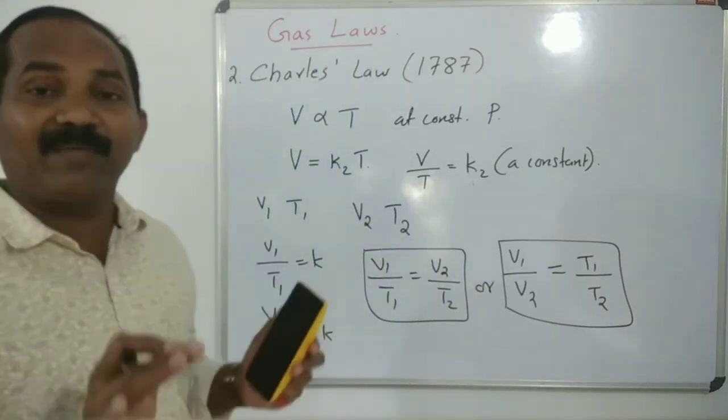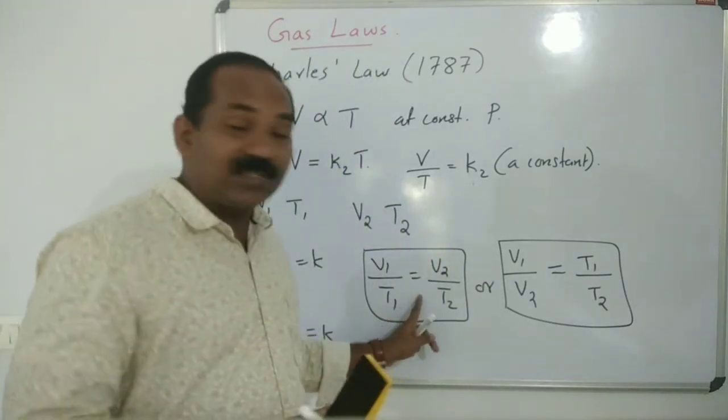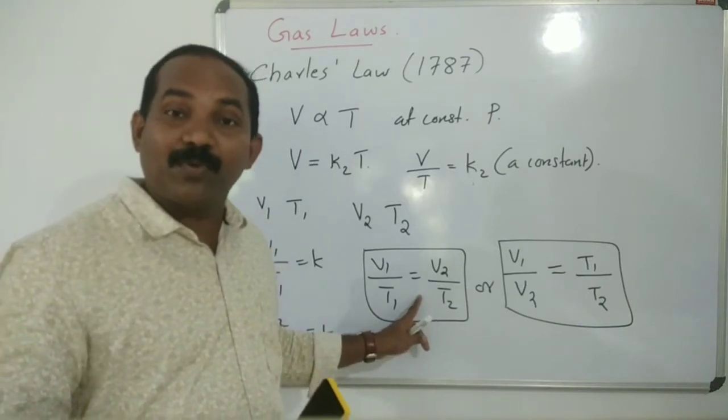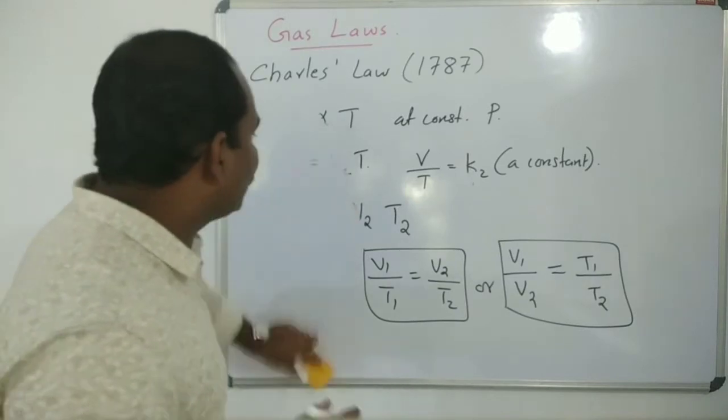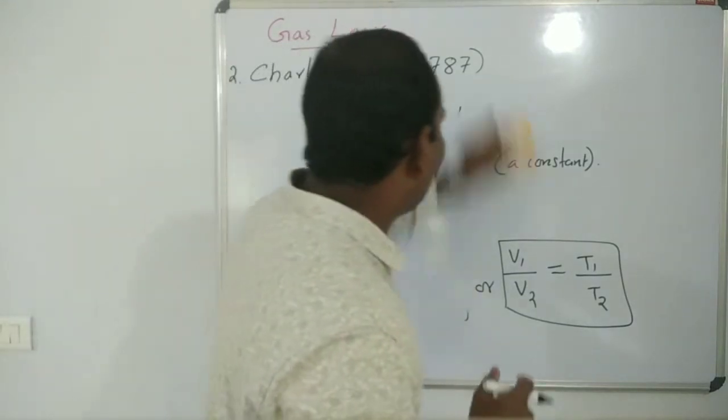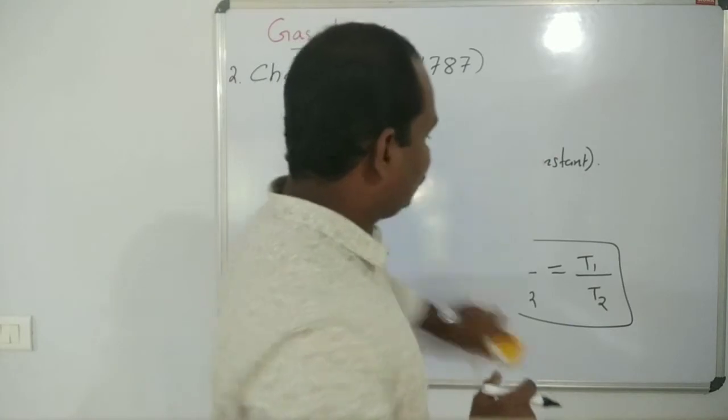So it is a simple derivation. You should memorize this equation. It is very useful for doing the problems and calculations. Next we draw the plots of volume and temperature.